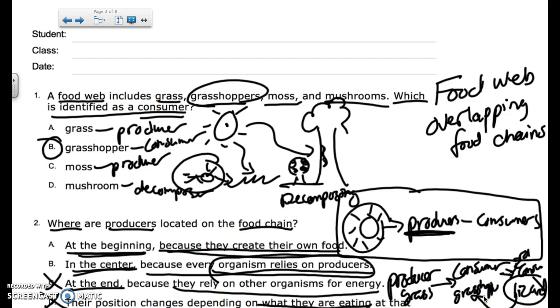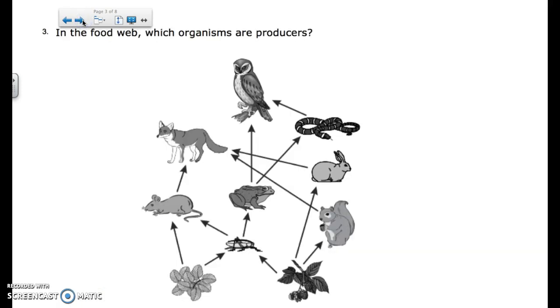Now, yes, if you want to break that down into, if we didn't have grass, I understand that. This is actually the better answer for this one. They are at the beginning. They do create their own food. That seems to be the best answer for that one. A is the answer that you would want.